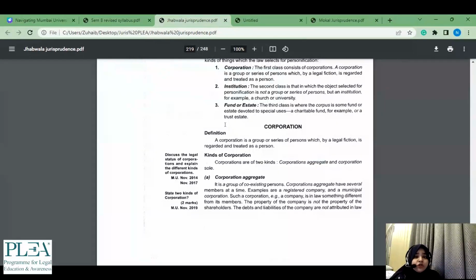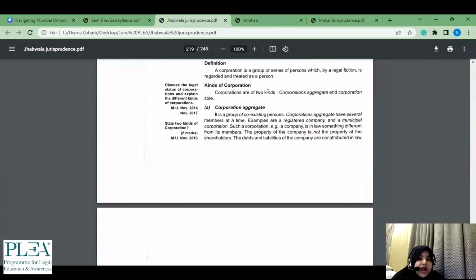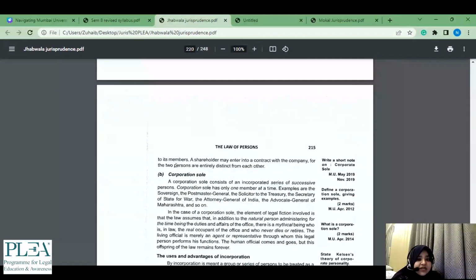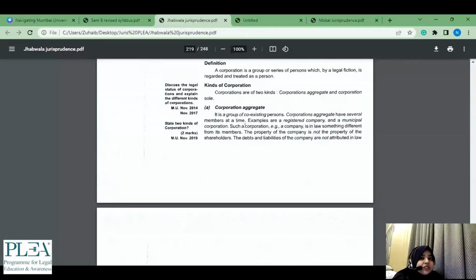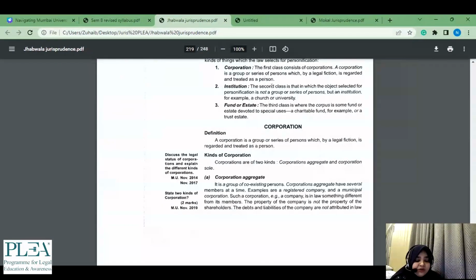So even if I have not solved the situationals, and if I have gone through the topic of corporation for a 2 marker, and I have read this, that corporations are of 2 kinds, aggregate and sole, I at least would know what is in this and what is in that. Based on this, I can attempt the situational, because rather than solving each question, which you might not have the time to do, it is always better to have your conceptual clarity on the topic, and then you can just go with your luck, that if it comes, fine, if not, you have other options to attempt, right?